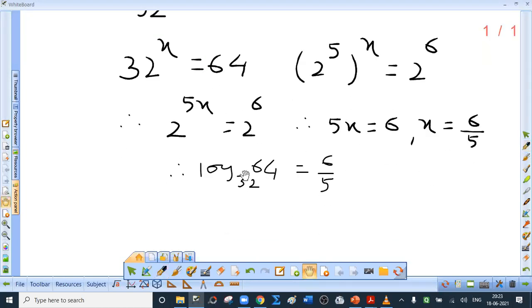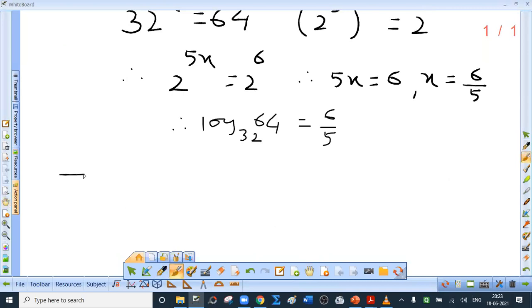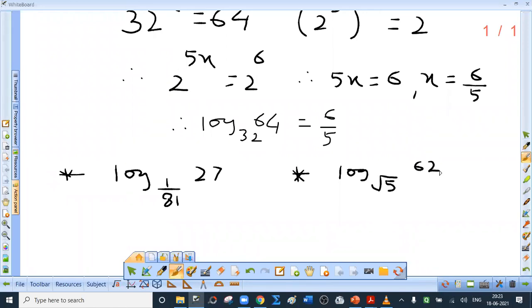Okay. You can try this after the lecture. Log of 27 to the base 1 upon 81. Please do not solve this right now because we are going to discuss the next part. Then log of root 5 to the base root 5, and logarithm of which number? 625. Okay.